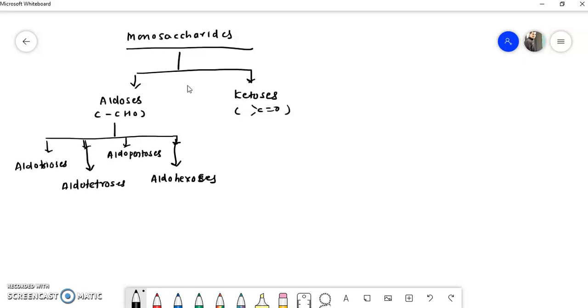It depends upon the number of carbon atoms. If 3 carbons are there, then aldotrioses. If 4 carbons, aldotetroses. If 5 carbons, aldopentoses. If 6 carbons, aldohexoses.